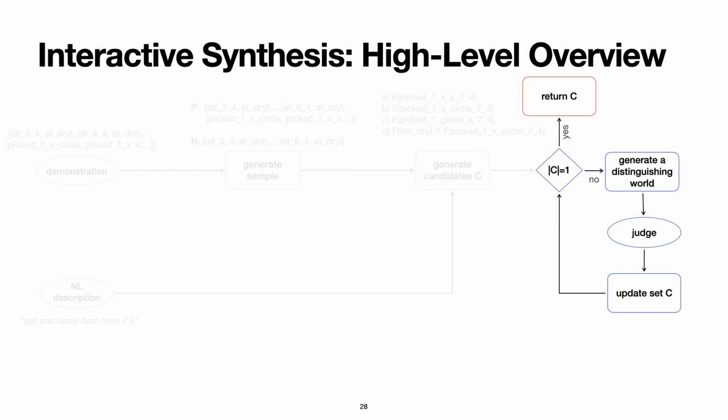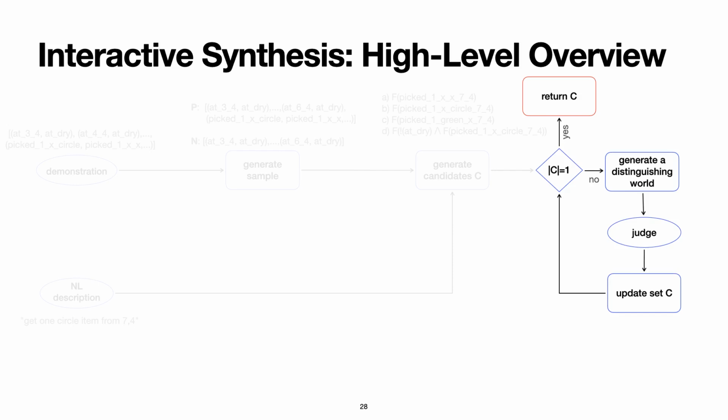Having obtained the set of candidate specifications, the system narrows it down to a single one by interacting with the user. We saw that the system generates worlds and the robot's execution in them to distinguish between the candidates. The generation of the world is done by another encoding as an SMT problem, but we will not go into details of it in this presentation. This is how the interactive synthesis works.